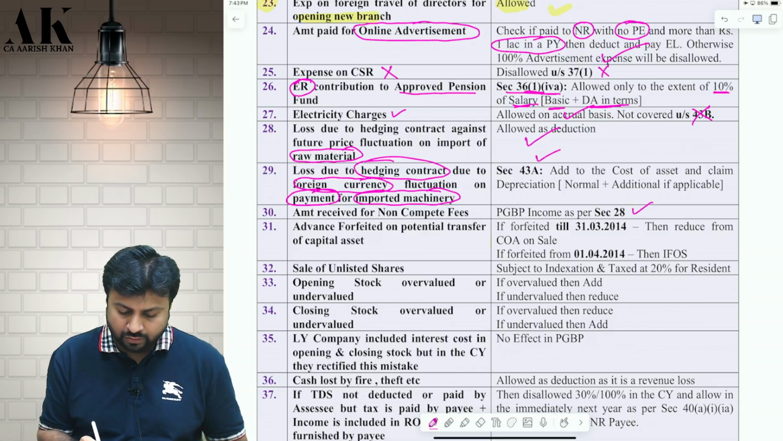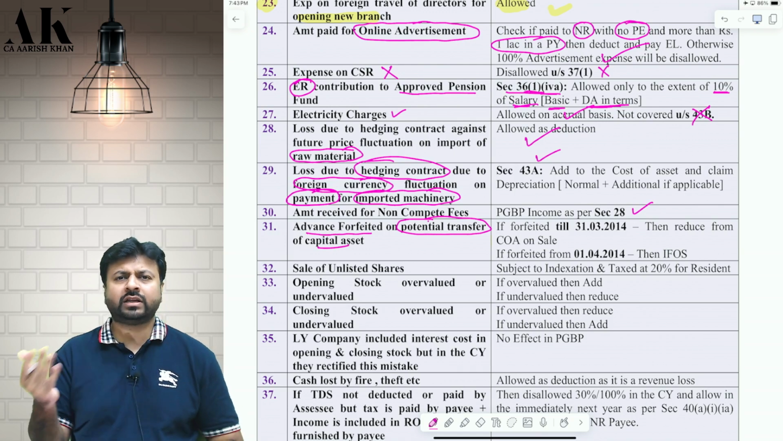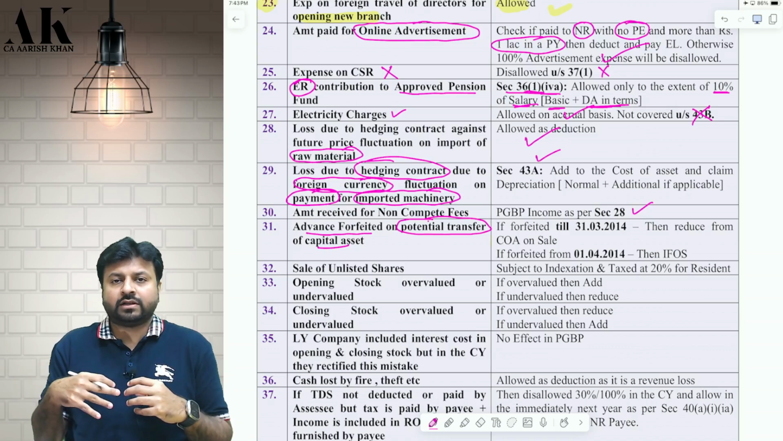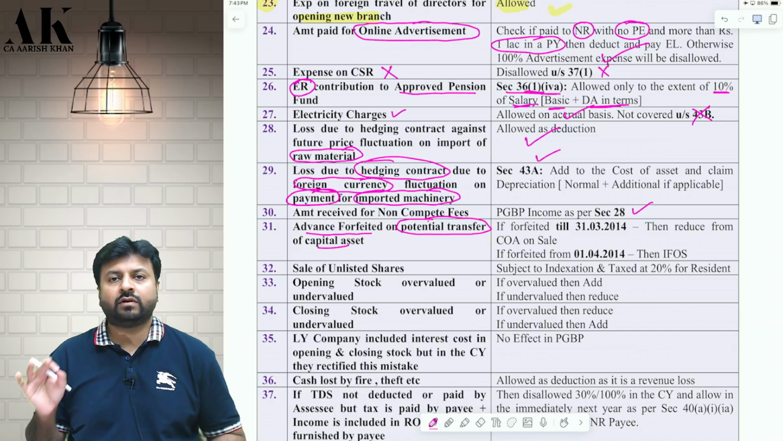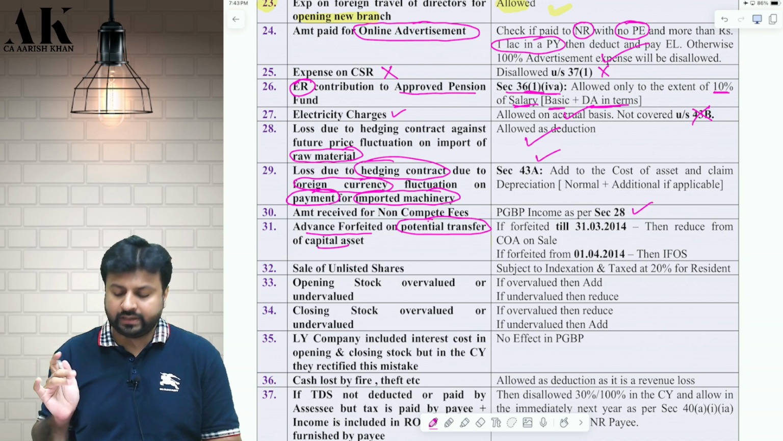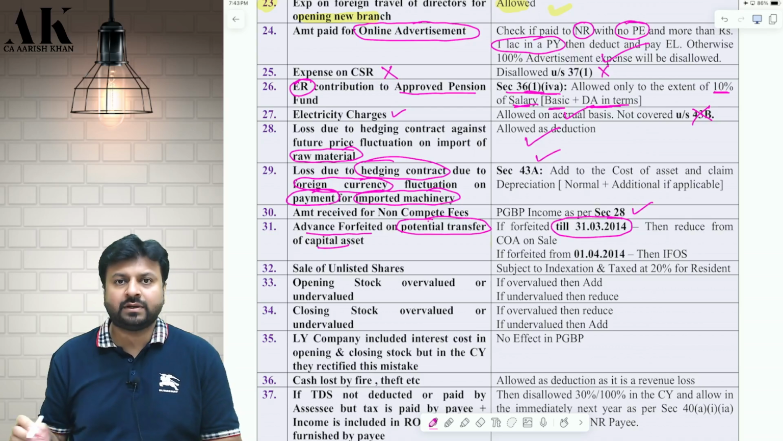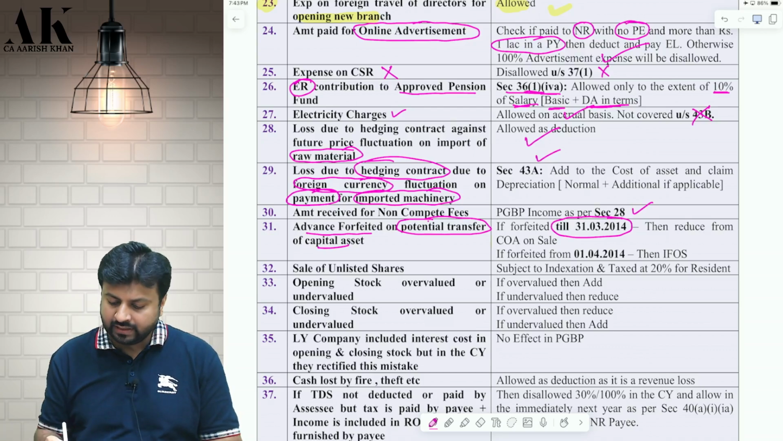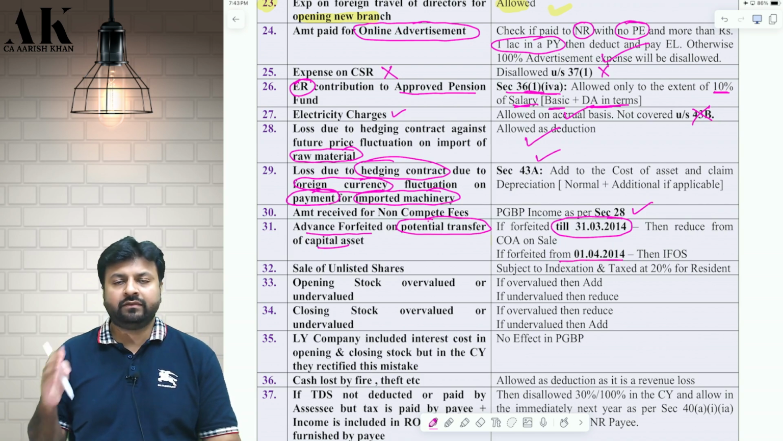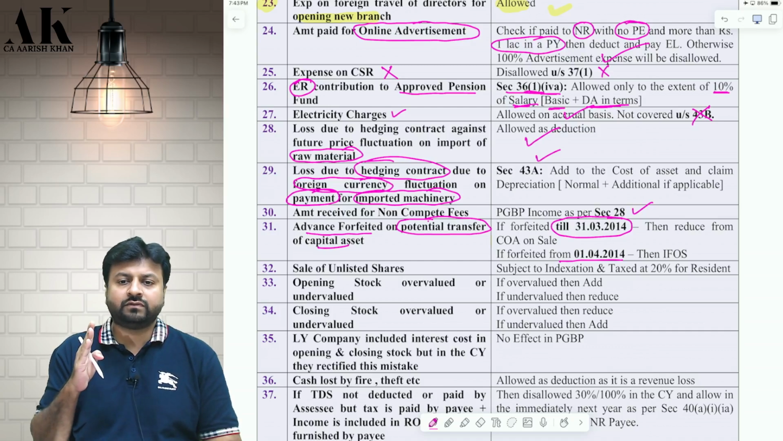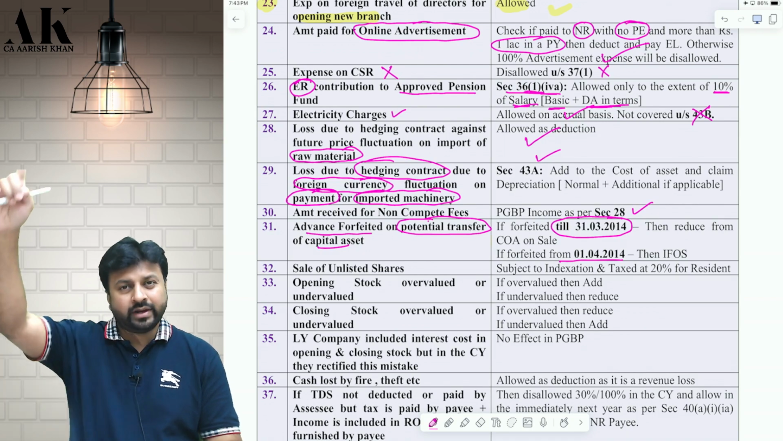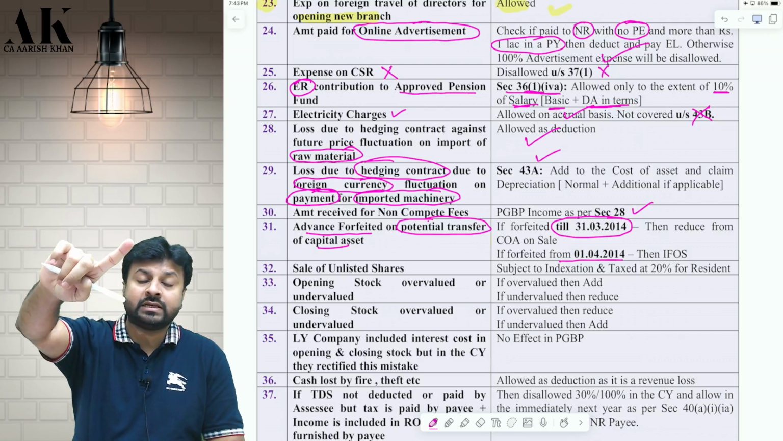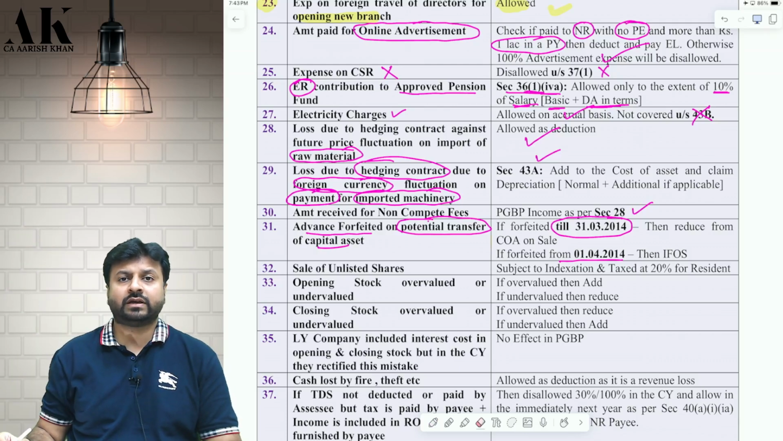Next one, if you are transferring your capital asset and in the process the capital asset did not get transferred, so you have forfeited some advance, okay. So what is the treatment of that? For that you need to check the date on which it is forfeited. If it is forfeited till 31st March 2014, then the treatment is different, and if it is forfeited from 1st April 2014, then the treatment is different. If it is forfeited till 31st March 2014, then the treatment is you will reduce this from the cost of acquisition whenever you will sell the asset. Whenever you will sell the asset, at that time you will reduce from the cost of acquisition.